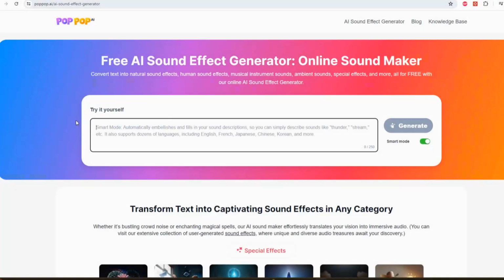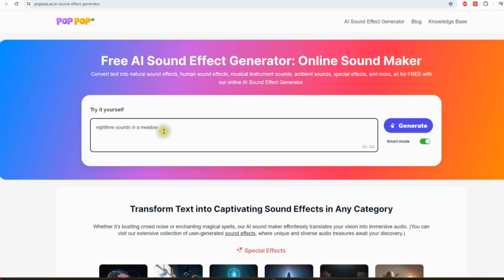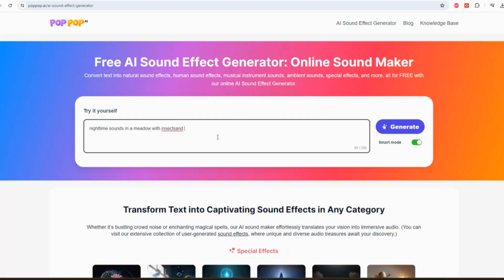So that was baseball sounds that we created last, and now let's create something else. Let's go with nighttime sounds in a meadow. And there we go, nighttime sounds in a meadow with insects and breeze.